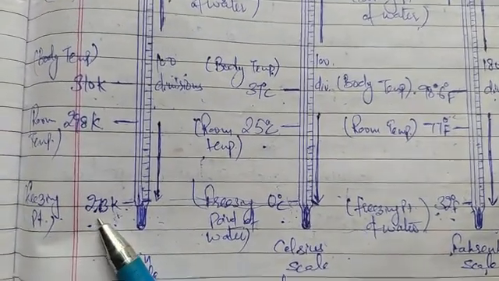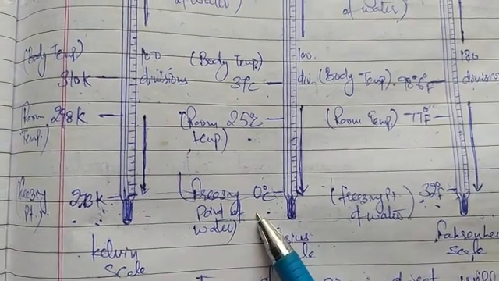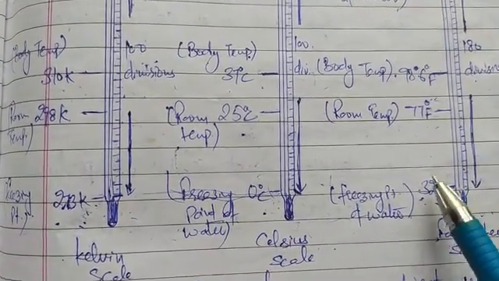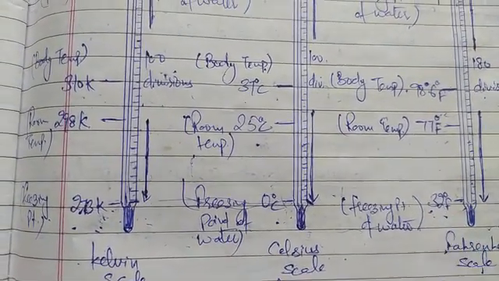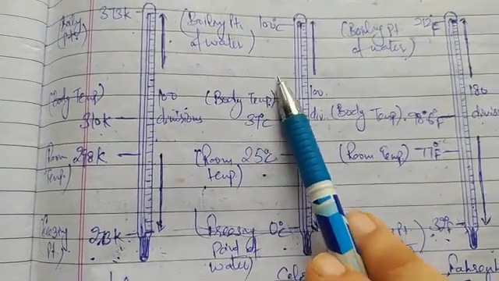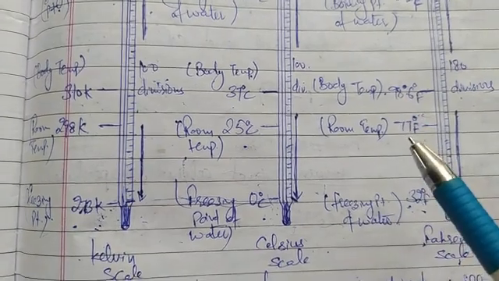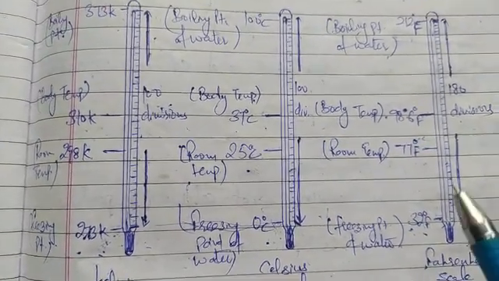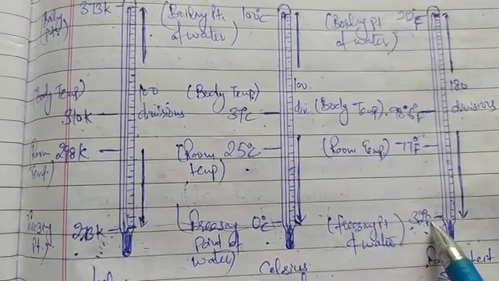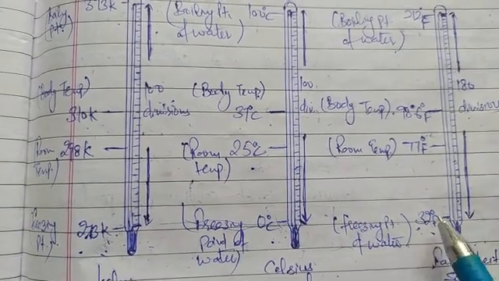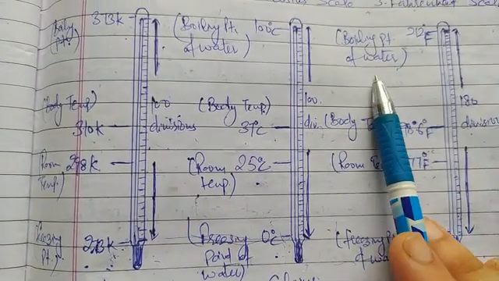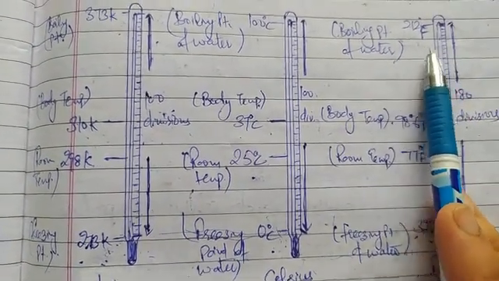Here the freezing point is 273 Kelvin, here it is 0 degrees Celsius, and on the Fahrenheit scale it is 32 degrees Fahrenheit. The body temperature on the Celsius scale is 37 degrees Celsius. On the Fahrenheit scale, the lower fixed point is 32 degrees Fahrenheit, and the upper fixed point, or boiling point, is 212 degrees Fahrenheit.